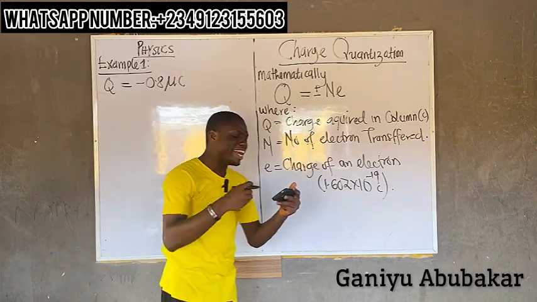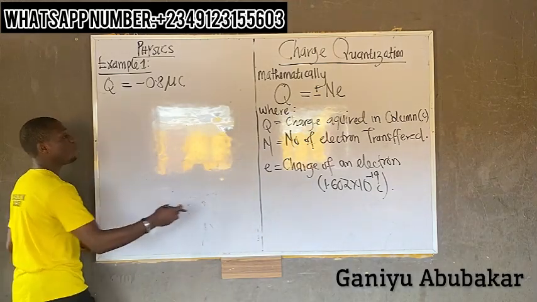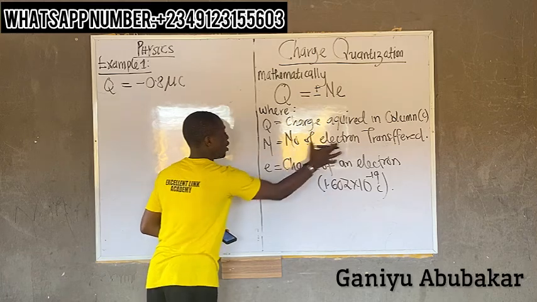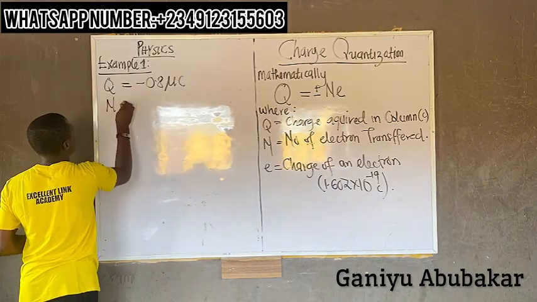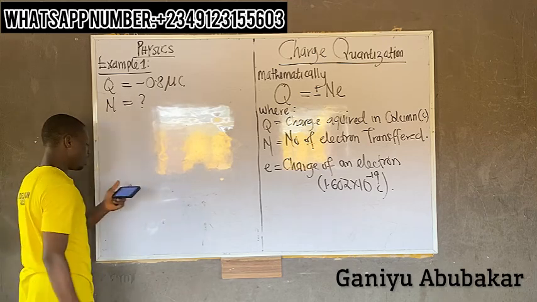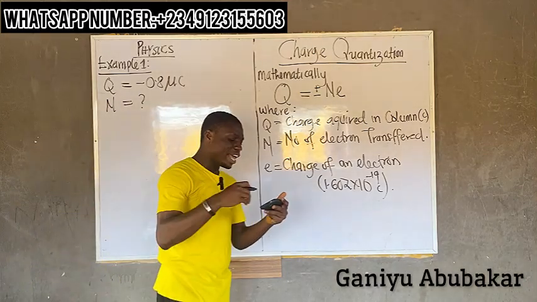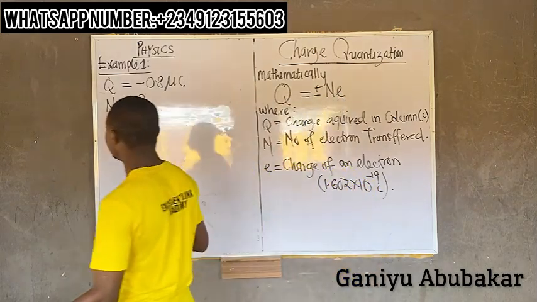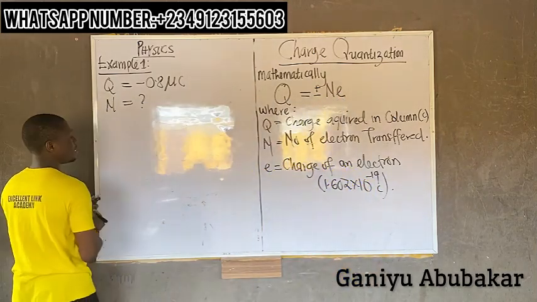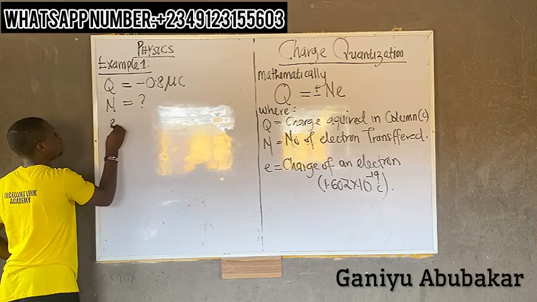How many electrons? Number of electrons is N, so N is unknown. We don't know yet. We said that E is a constant value, which is what?